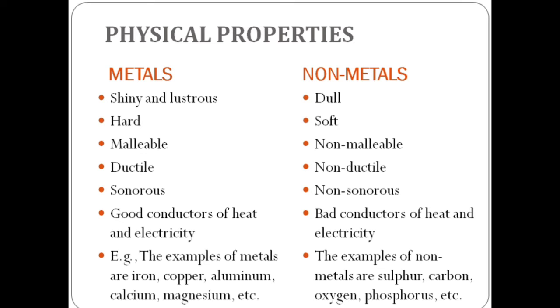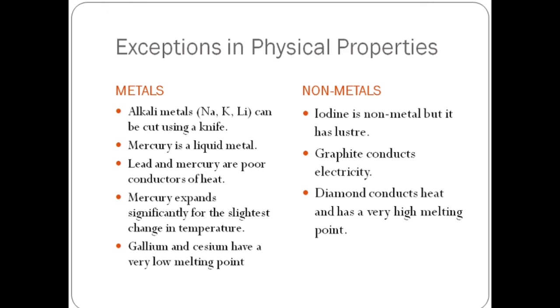Now we are going to discuss some exceptions in the physical properties of both metals and non-metals. So let's see which are the few exceptions. First, let's see metals. Alkali metals, that is sodium, potassium, lithium, can be cut using a knife. Now we have seen that one property of metals is that they are very hard, so we cannot easily cut a metal with the help of a knife.